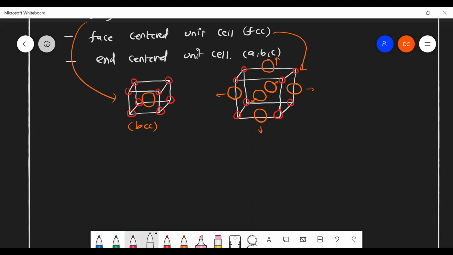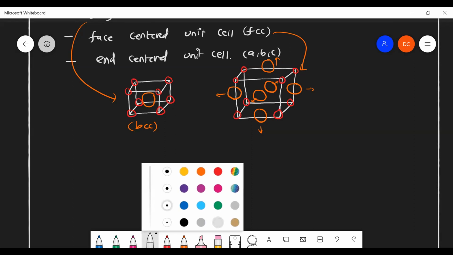Then for the body-centered unit cell, will the atoms be opposite to each other? Sorry, I can't get it. Your voice is not clear, please repeat.